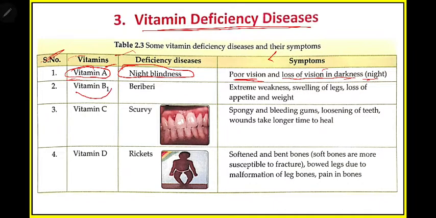Then vitamin B1. Vitamin B1 is causing a disease, beriberi, okay. What are the symptoms? Extreme weakness, then swelling of legs, loss of appetite and weight. The first symptom is extreme weakness. When any person is affected with this beriberi disease, what will happen? The patient will become too weak, extremely weak, so that they cannot walk or move anything, okay.